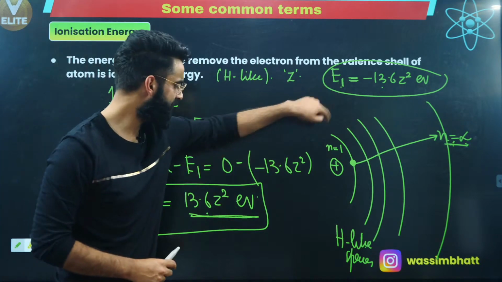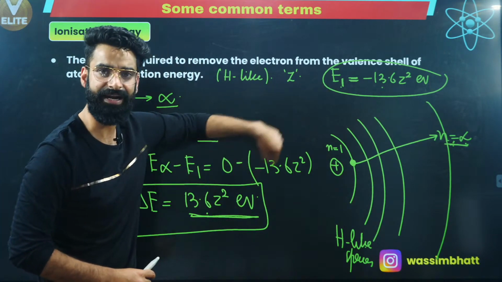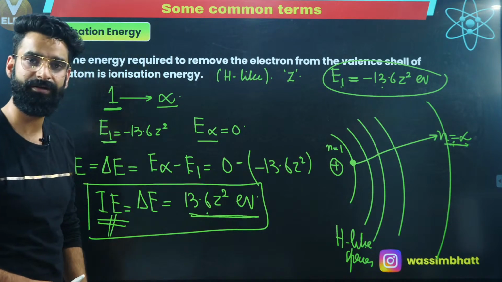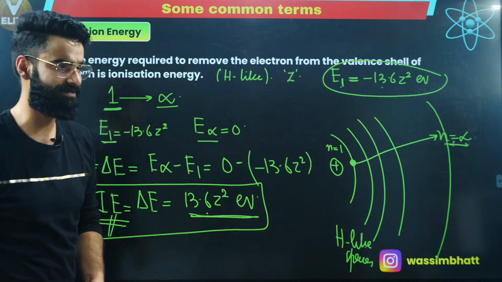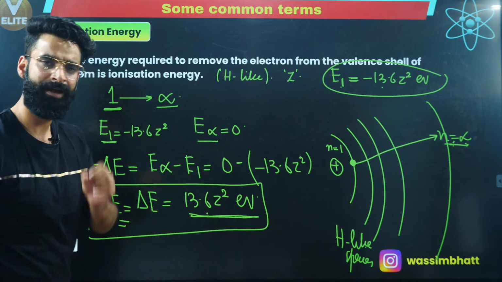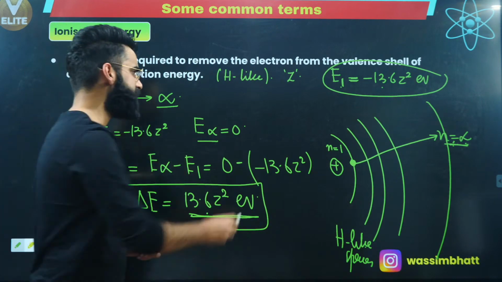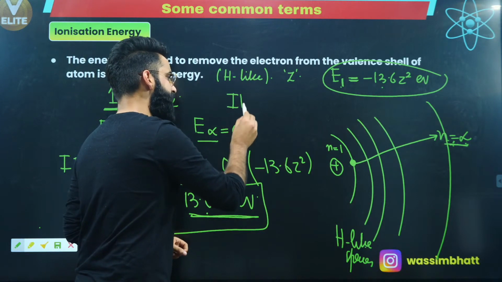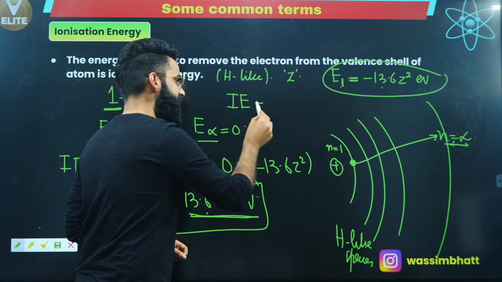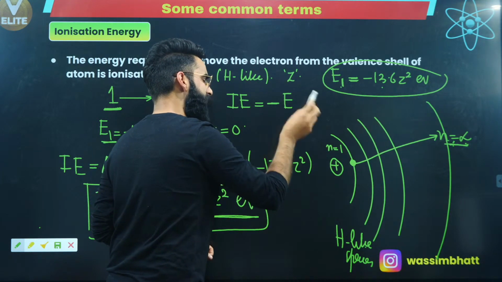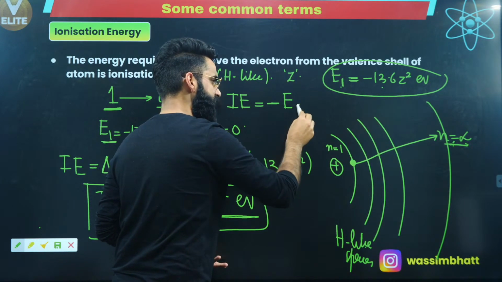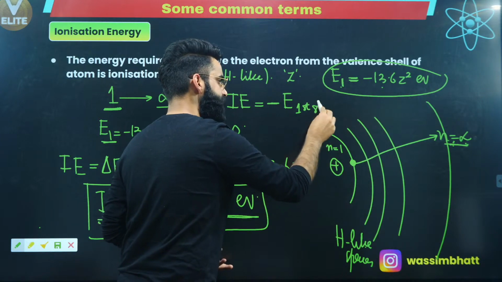People, is there any similarity between these two formulas? It is just the magnitude is same, but the sign is opposite, yes? So can I generalize a statement, ionization energy in case of hydrogen-like species is always equal to minus times the energy possessed by the electron in the ground state, which is basically your first shell, right?